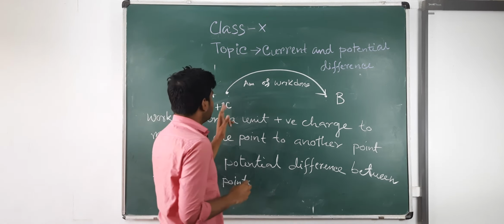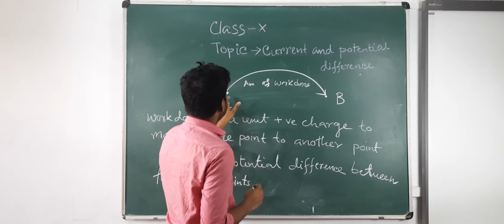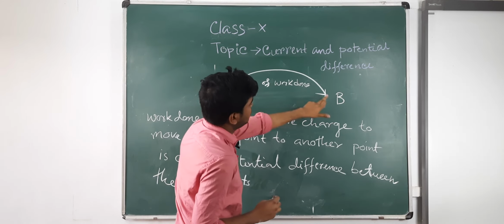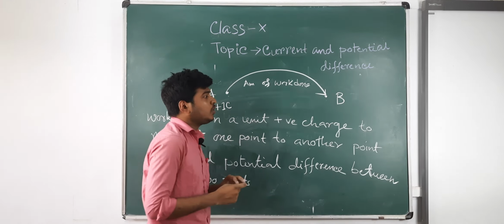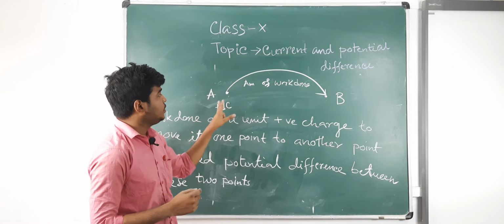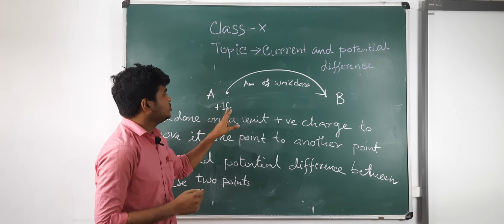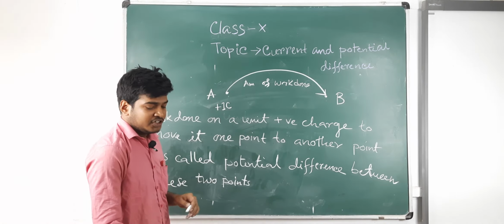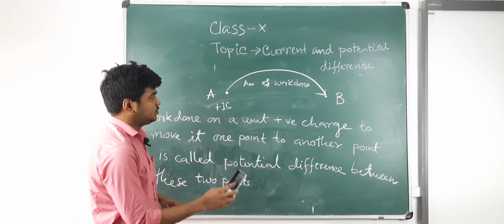So if you want to move a positive unit charge from point A to point B, then the work done required per unit positive charge is called the potential difference between these 2 points.